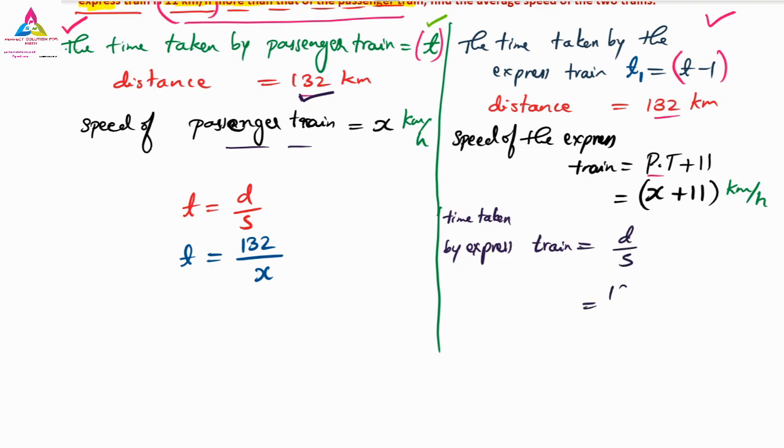So distance is nothing but 132 and the speed is nothing but x plus 11. This is the time t1 you can take. Now we will go through it. Here we have one equation, that is we have found t1 is equal to what?